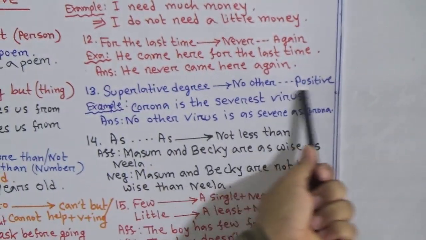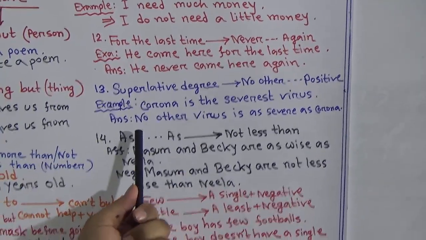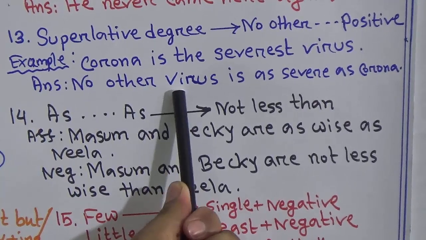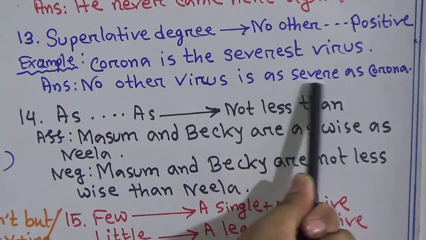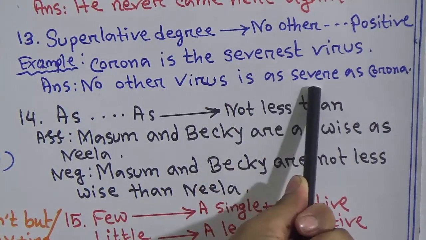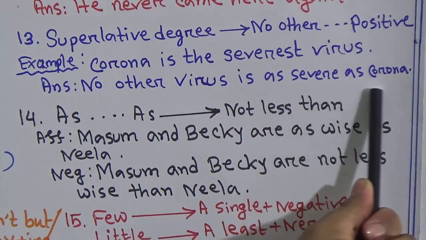Let's follow the answer. Corona is the severest virus. So this is the superlative degree. We can change it using positive degree. So we have to start writing no other, then the subject: no other virus is as severe as corona. This severest is superlative degree. It should now be positive degree. So no other virus is as severe as corona.